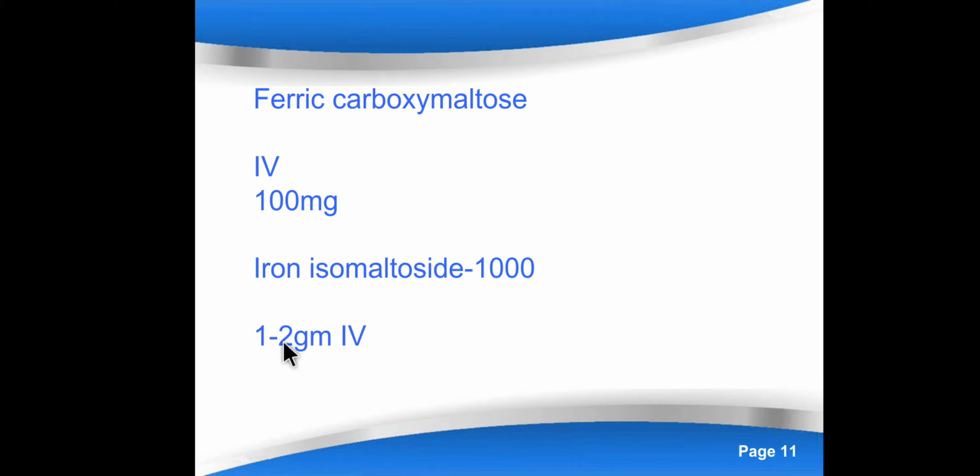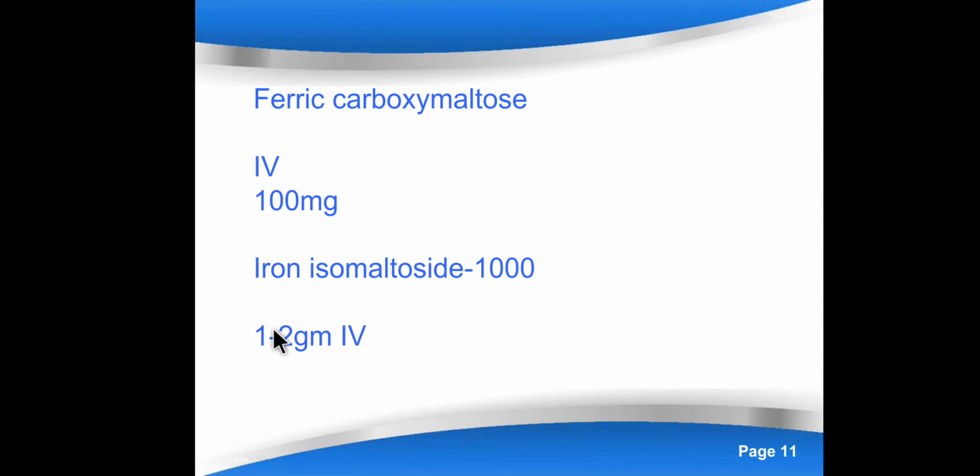Now why is this difference there? Because it is rapidly taken up into reticuloendothelial cells and then slowly released to the cells. It means in other formulations, whatever amount you give, it will be directly available to the cells in a large amount.